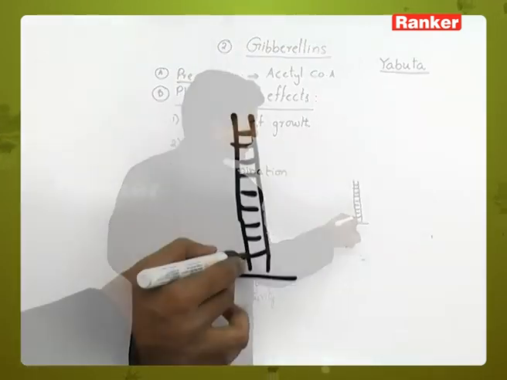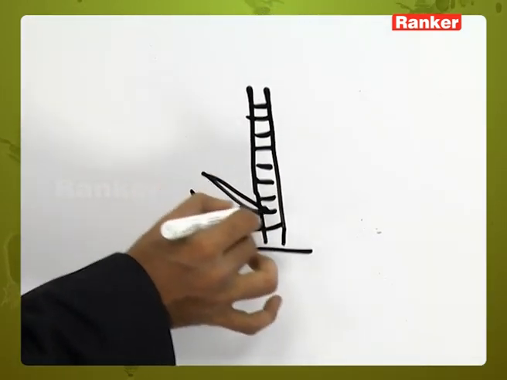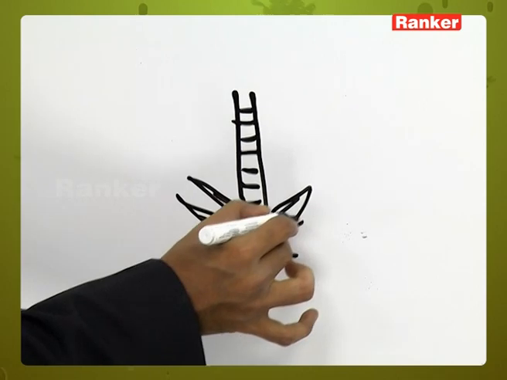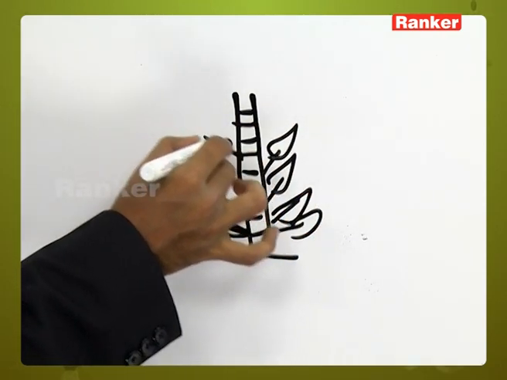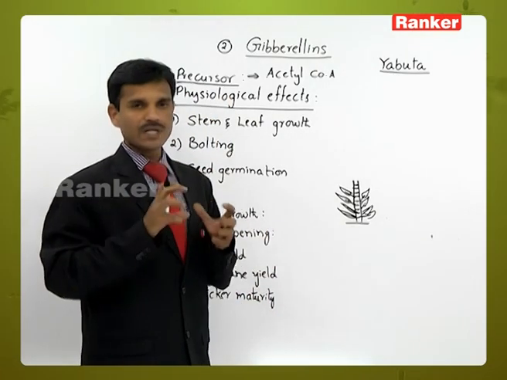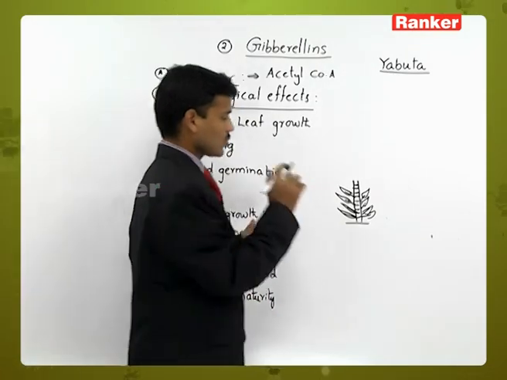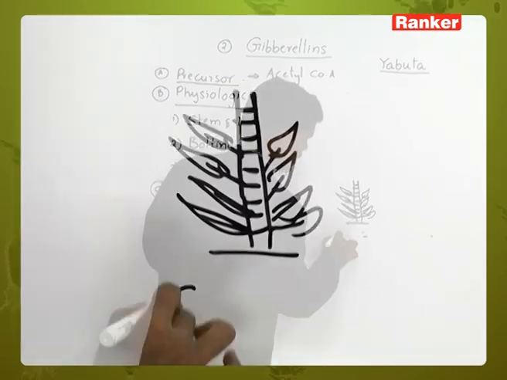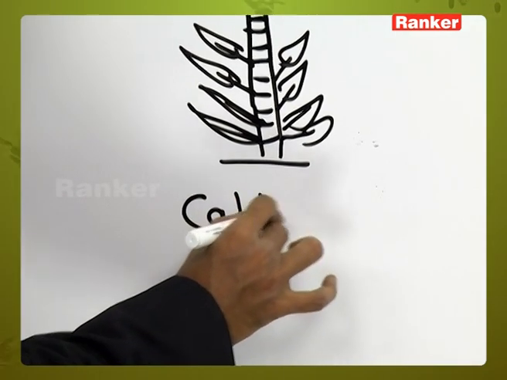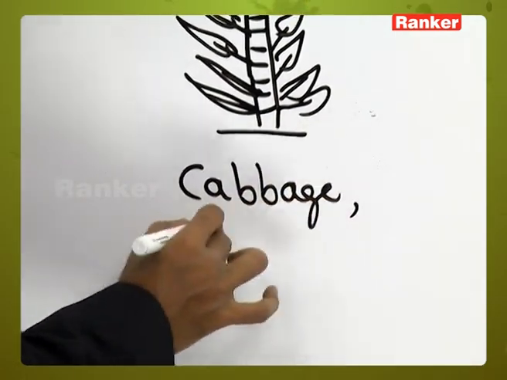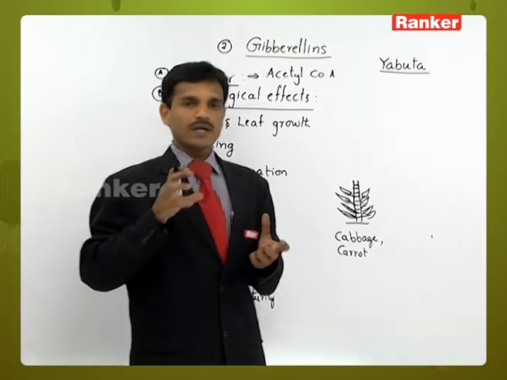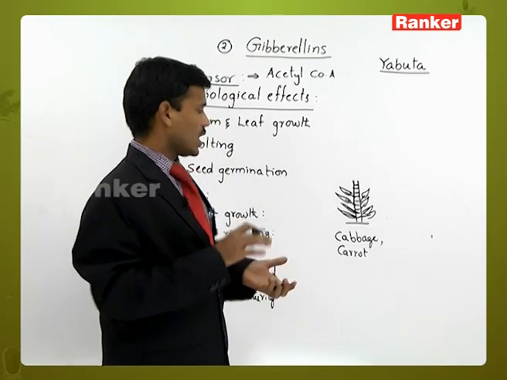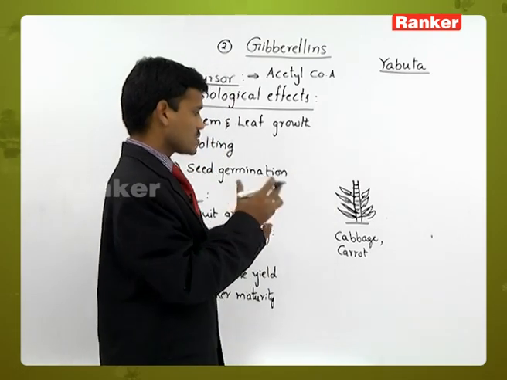On this stem a number of leaves are arranged very compactly. This type of growth is called rosette growth, or rosette form. Mainly cabbage and carrot plants show rosette growth before flowering, when flowering has not started.